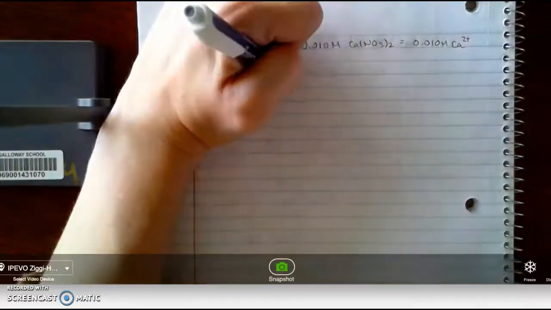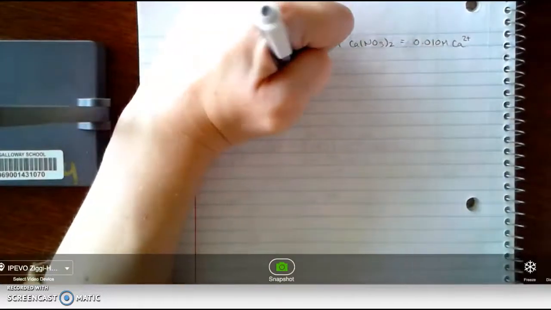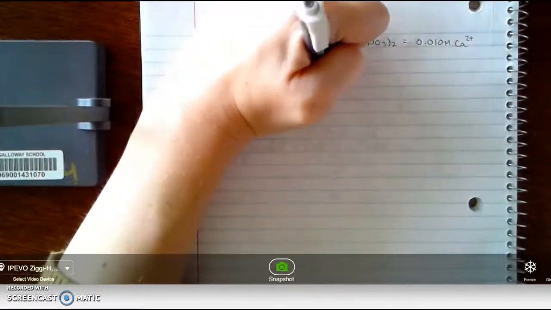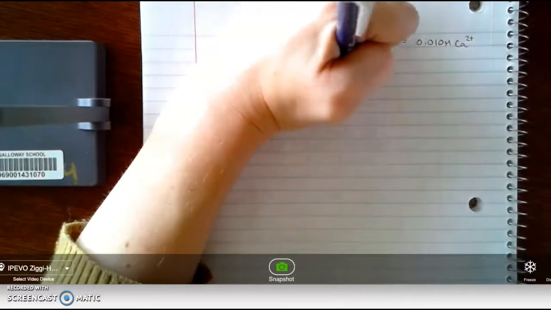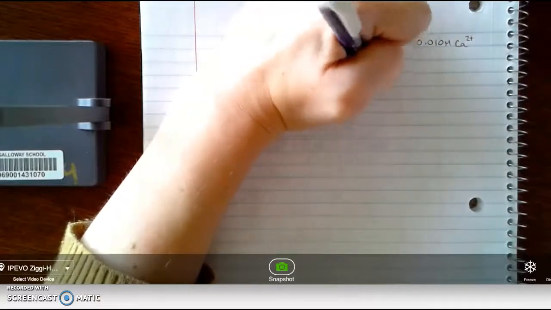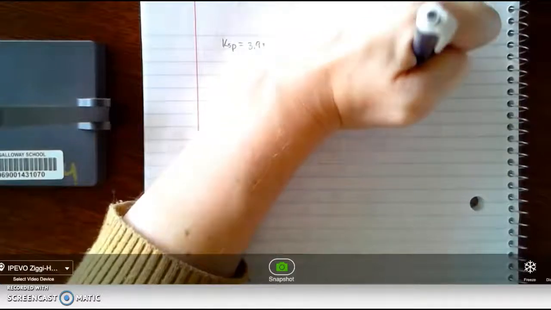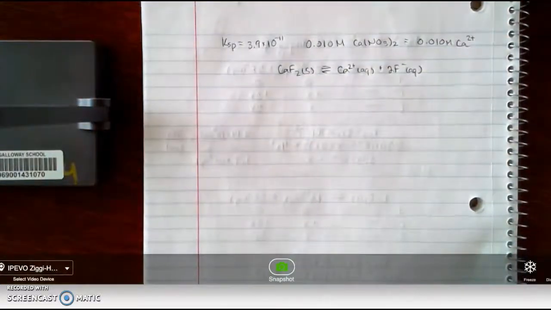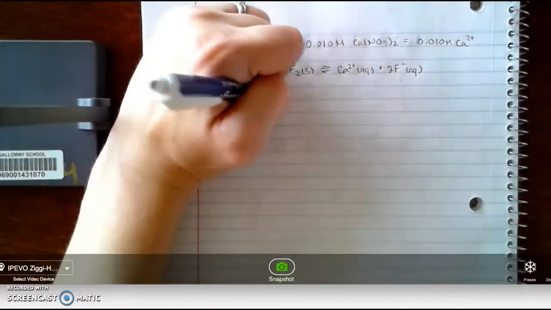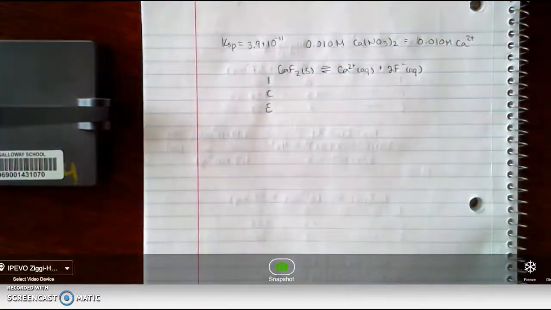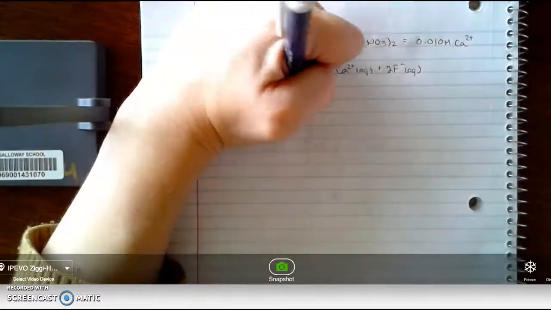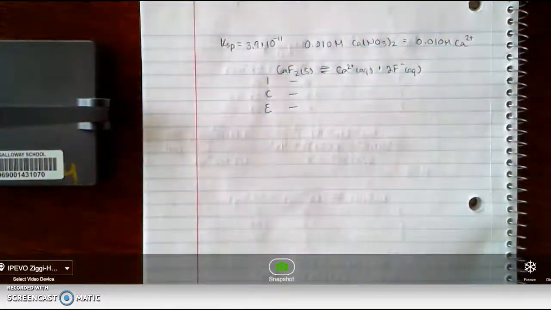Always a good idea to start with the equation of what's going on. So we can show the dissociation of calcium fluoride and the equilibrium that it sets up. And then again, an ICE table. We're going to ignore the calcium fluoride, since it won't be involved in our equilibrium expression at all. Now here's where the difference comes in.